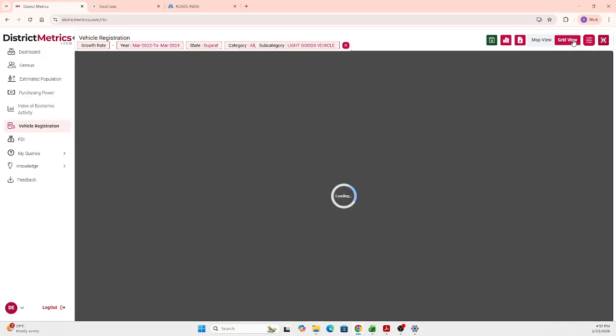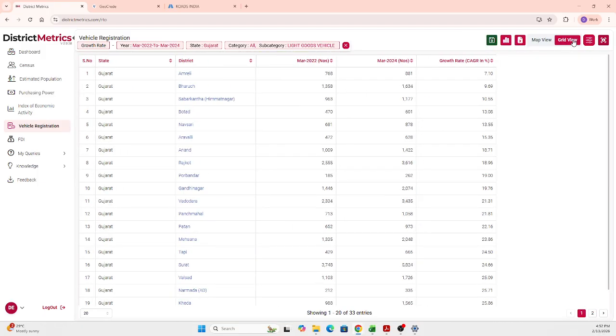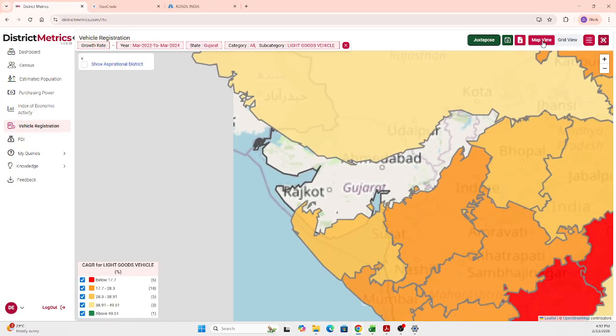So toggling to the grid view will give you the tabulated summary. Toggling to the grid view and exporting that into Excel remains the same. This procedure is the same for all the menus that we select. If you go with census, estimated population, index of economic activity, vehicle registration, all the parameters that we give, you can export the information into Excel using this grid view, and you can use that for your research or the analysis progress. So this is about the vehicle registration.